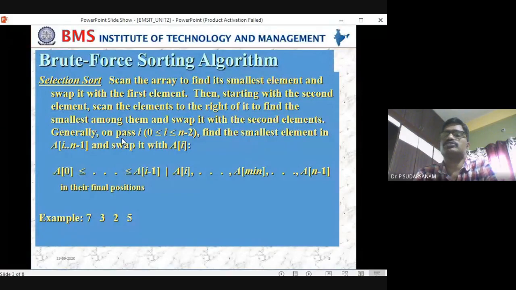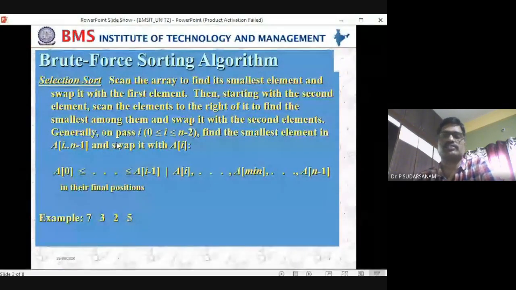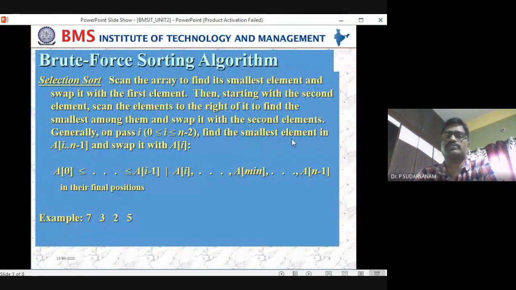So, for understanding purposes, the general statement is called selection sort. Generally what you will be saying is: on the ith pass, i goes from 0 to n minus 2, find the smallest element in i to n minus 1, and swap it with the ith element. That is the general statement you will be saying.